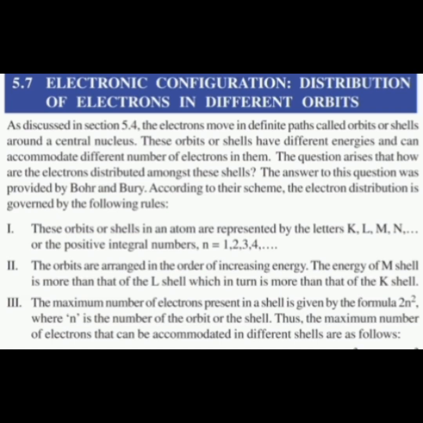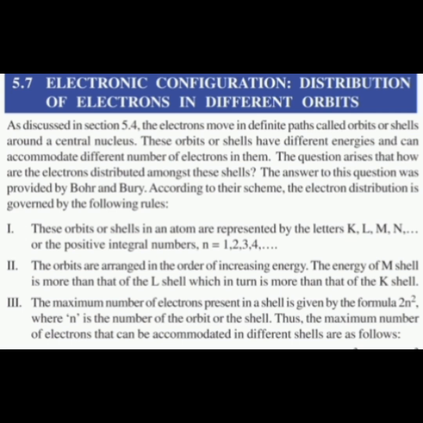Now the scientists Bohr and Bury asked the question: how are the electrons distributed amongst these shells? So their question was, in an atom, how are these electrons distributed in the orbits. The answer was provided by Bohr and Bury. According to them, the electron distribution is governed by some rules.